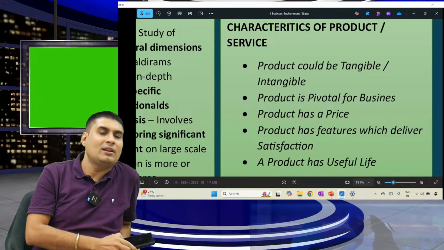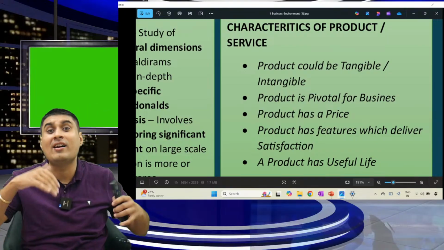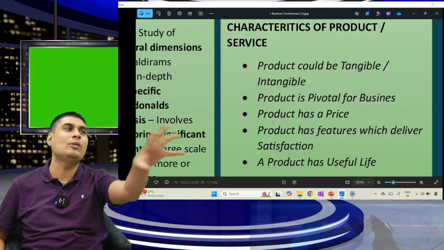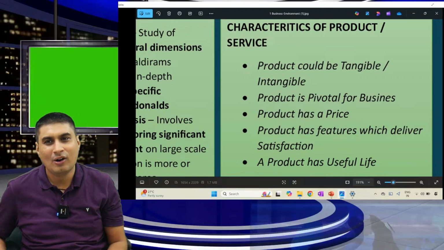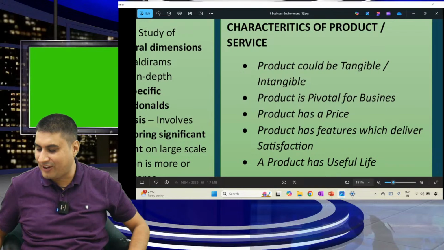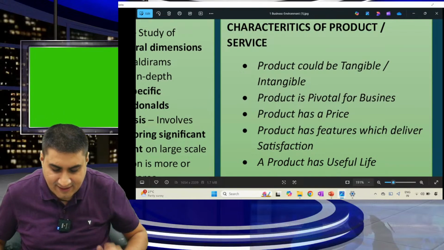Tell me, this phone is what? Tangible. Okay, what is intangible? Our lecture. You cannot touch our lecture. It's a service. Okay, so product could be tangible or intangible.